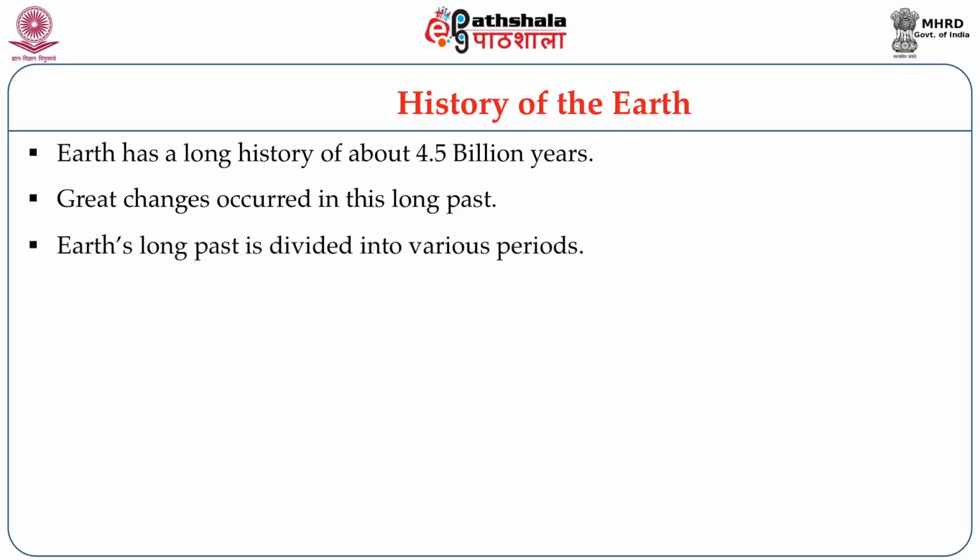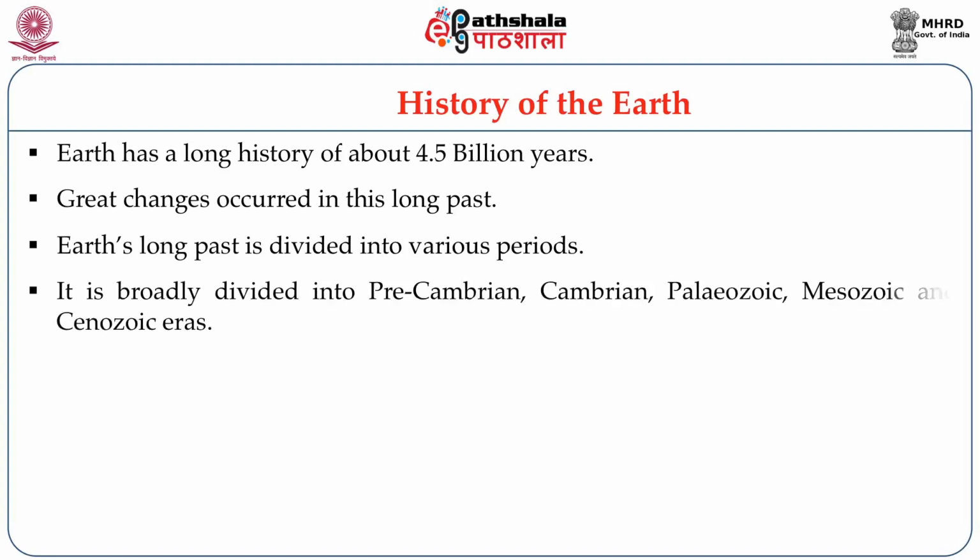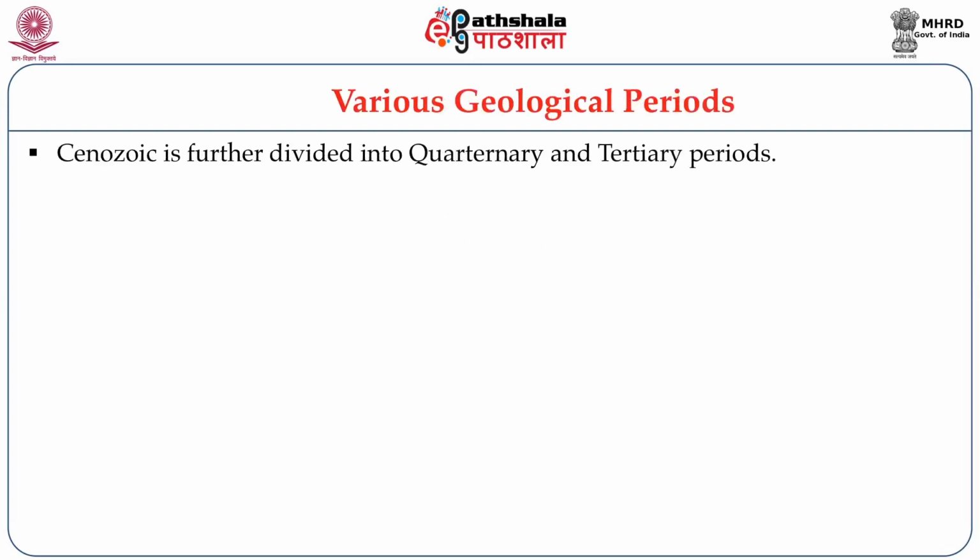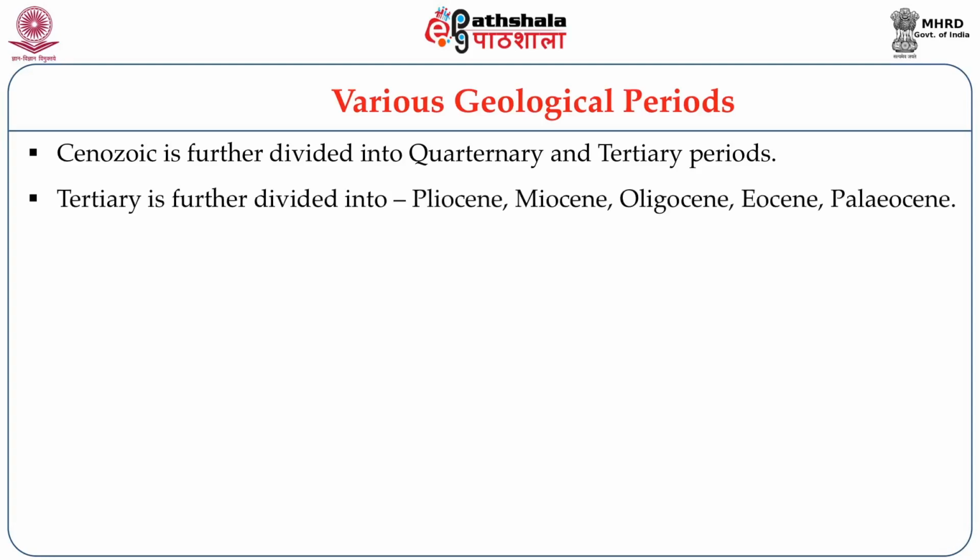So the Earth's past is divided into various geological periods, starting from the Precambrian era and the next Cambrian era, Paleozoic, Mesozoic, and Cenozoic eras. These eras are again subdivided into various periods. The last geological period, that is the Cenozoic era, is again subdivided into tertiary and quaternary periods. So the tertiary period is the oldest period and quaternary period is the most recent period.